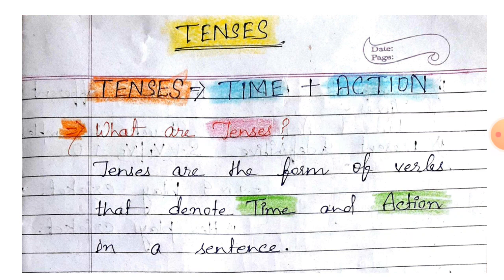So student, what are tenses? Tenses are the forms of verb that denote time and action in a sentence. Tenses tell us in which time the action is done. So we can say, student, that tenses are time plus action. With the help of time and action, we can denote tenses.